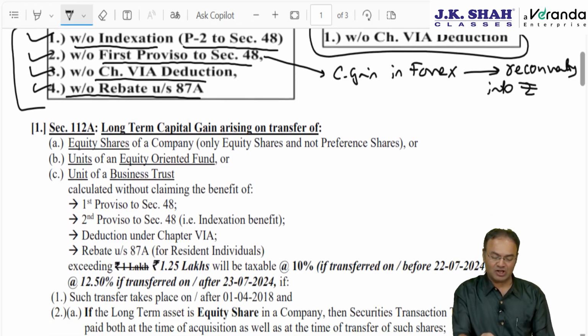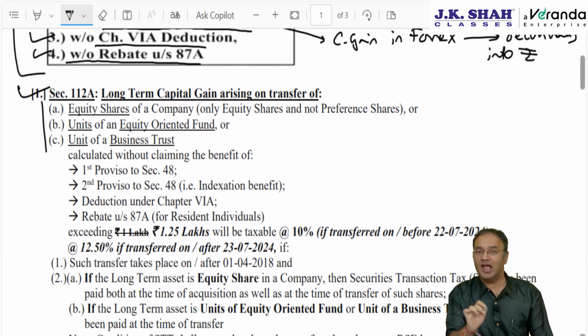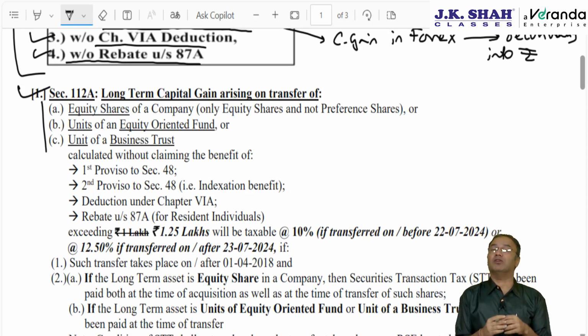So let's start with section 112A. Gain arising, if it is long term, from transfer of equity shares of a company, units of equity oriented fund or units of business trust, and STT has been paid, will be taxed at this lower rate. It will be taxed at 10% or 12.5%, but the first 1.25 lakh will not be taxed.